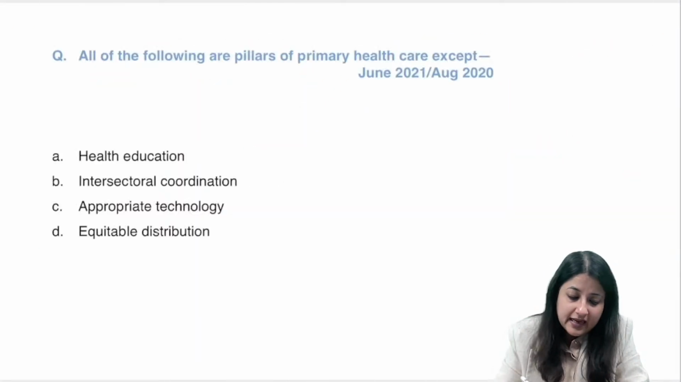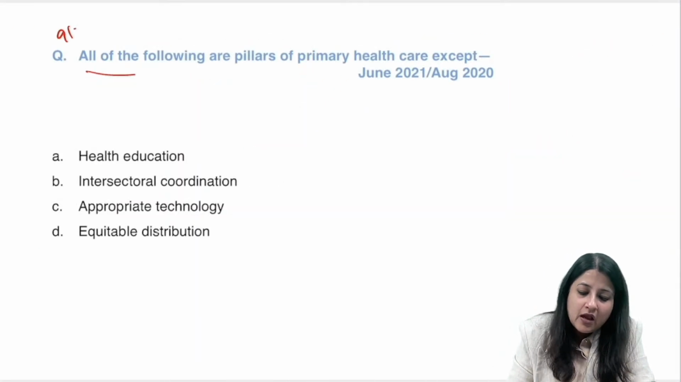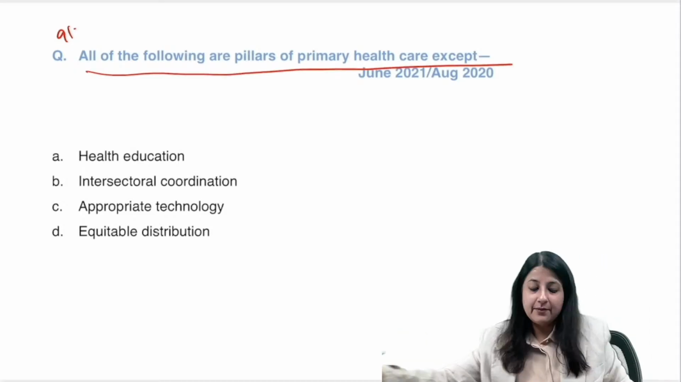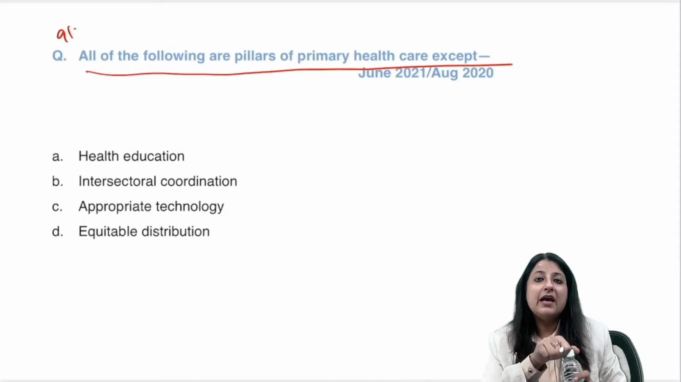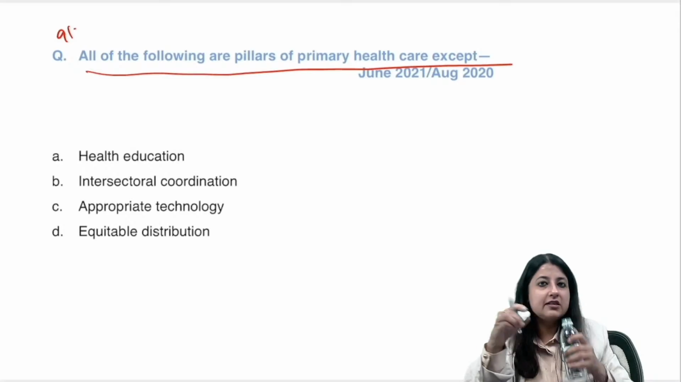Let's go to question number 91. What is your answer here? All of the following are pillars of primary health care except. प्राइमरी हेल्थ केयर का पिलर, बताओ इसका आंसर.